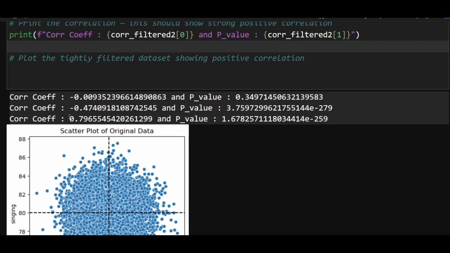Oh, so now something really interesting happens. The relationship flips, and now it's showing a positive relationship between acting and singing, which means if I have picked up a person and he has a very high score in acting, he's bound to also have a very high score in singing. And the fact is that in the original data set, this relationship did not exist. And again, you can see the p-value is very low, which means we have great confidence in this.